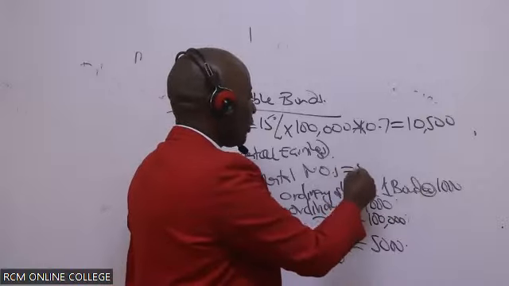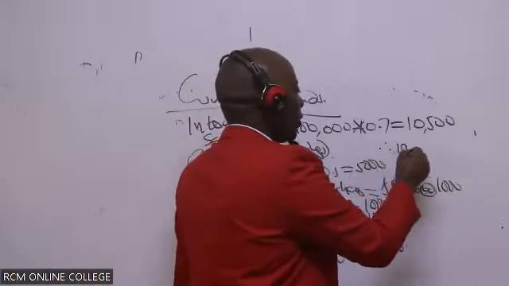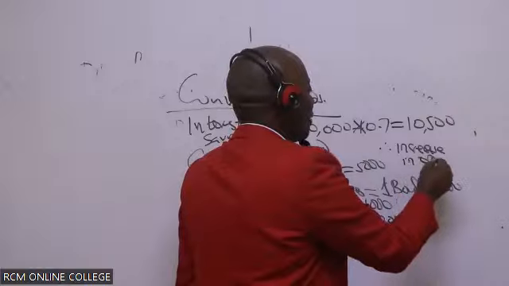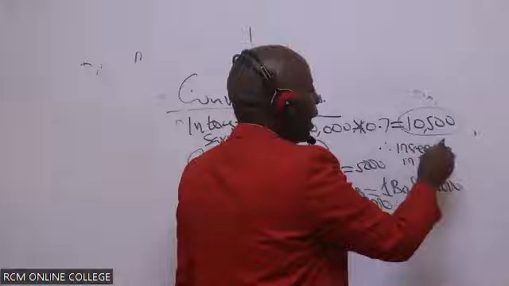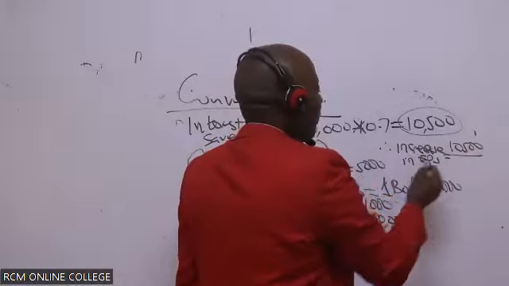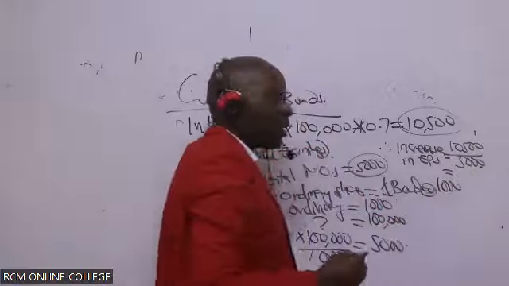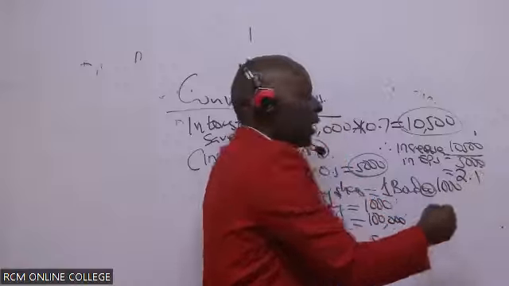So therefore, what is the increase in EPS? I take the incremental earnings, 10,500, and divide this by 5,000, which will give me what figure, somebody? 2.1. Are you seeing anything funny?